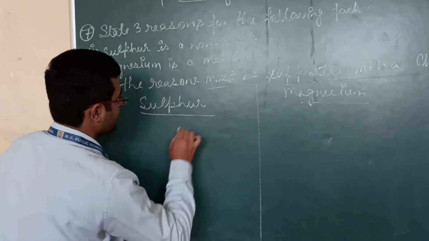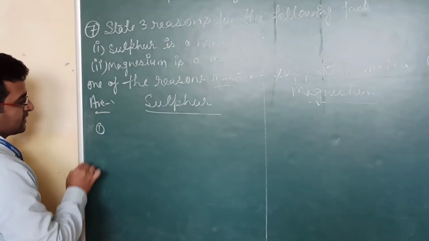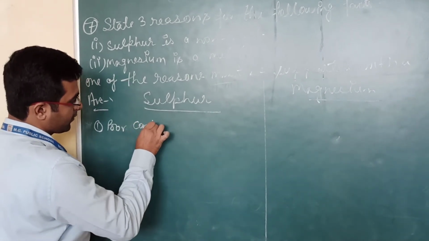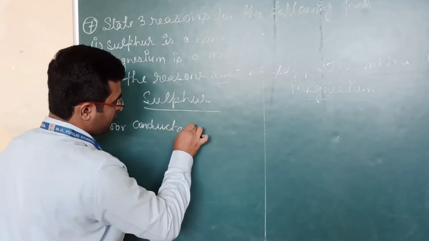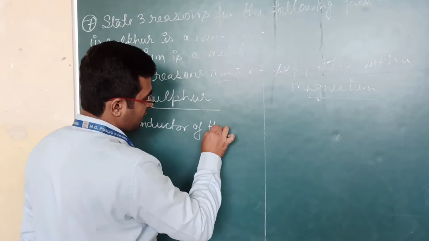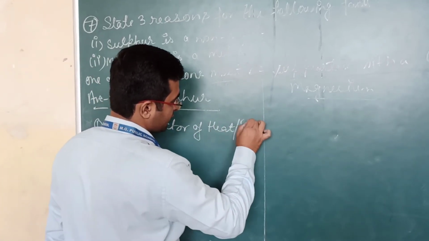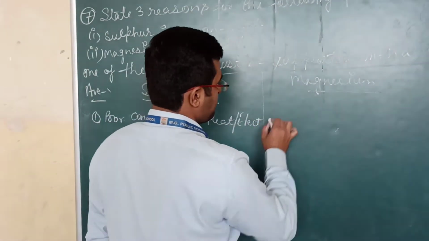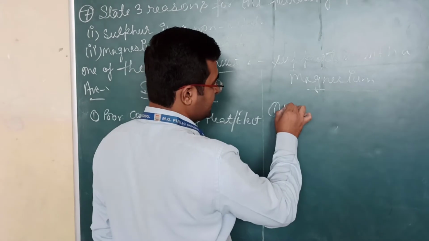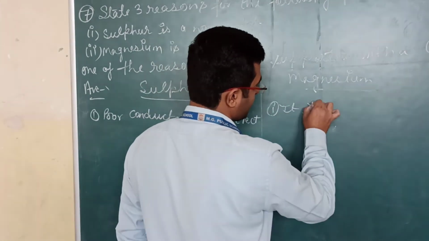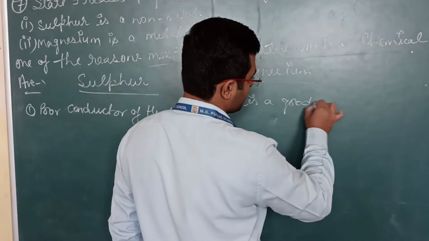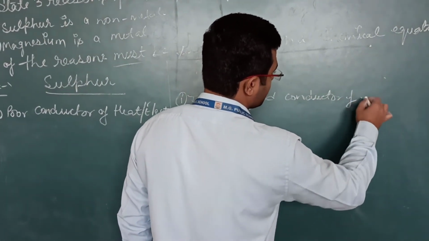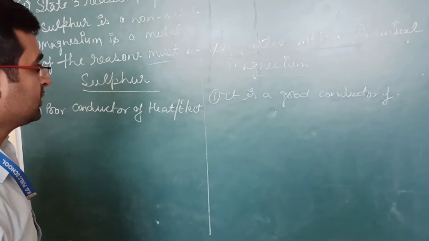Number 1, we know that sulfur is a poor conductor of heat and electricity, whereas magnesium is a good conductor of heat and electricity.